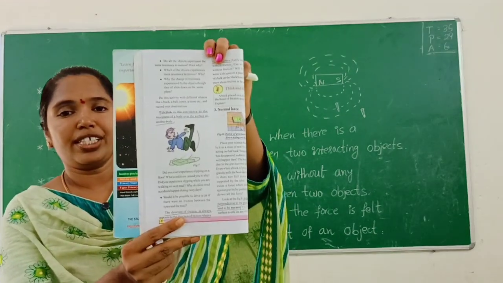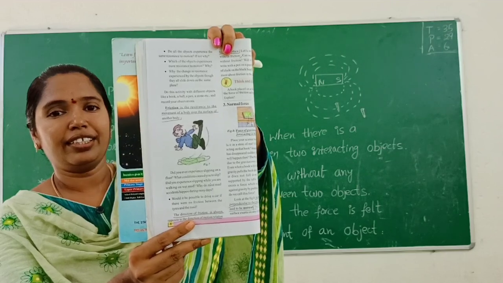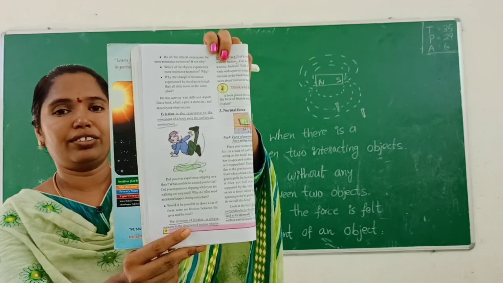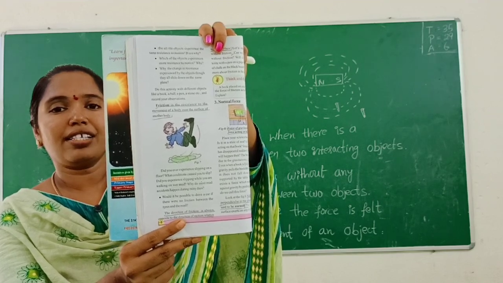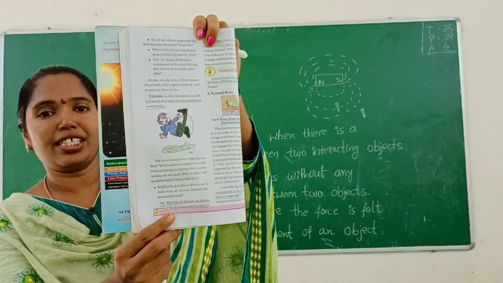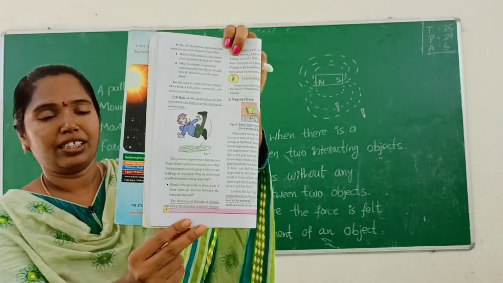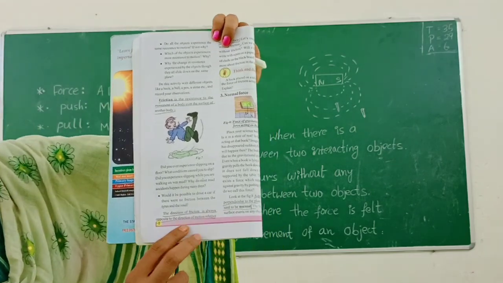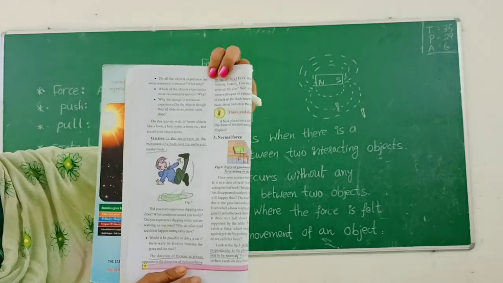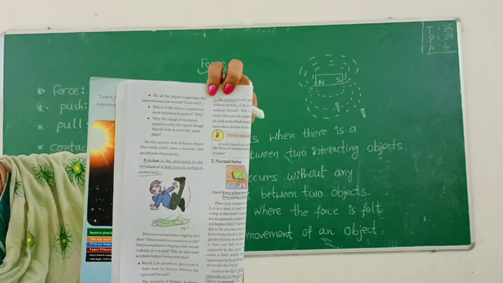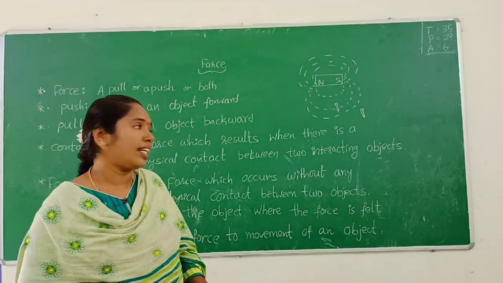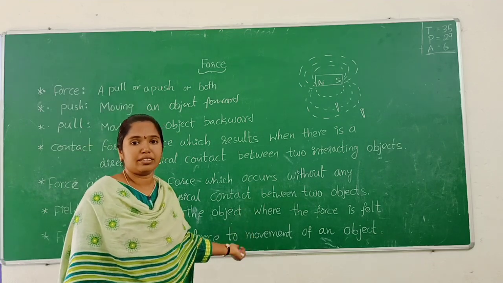See this picture, children. Here the person falls on the ground because of friction. The direction of friction is always opposite to the direction of motion relative to the surface. So children, write the keywords in your notebook.